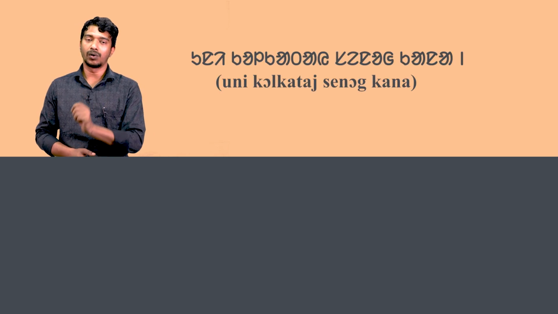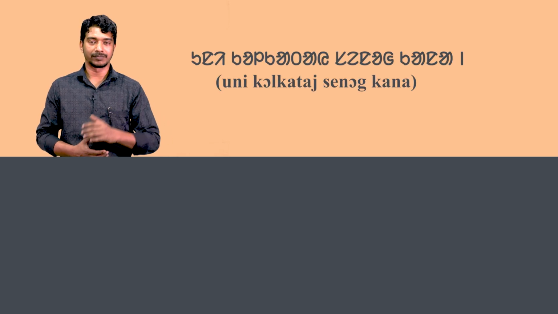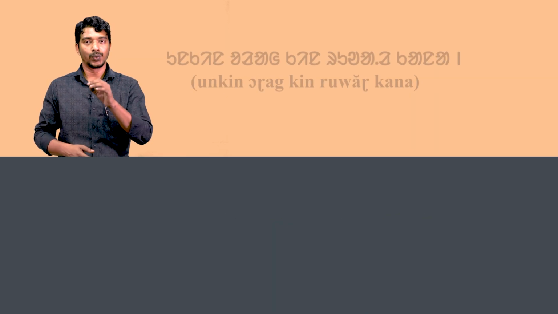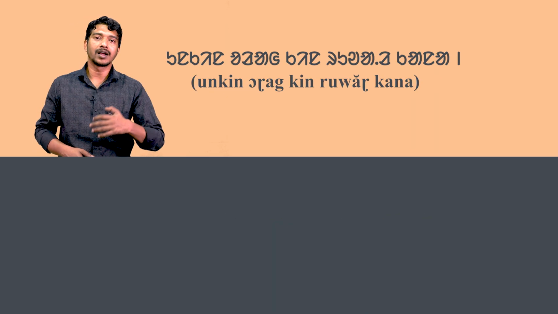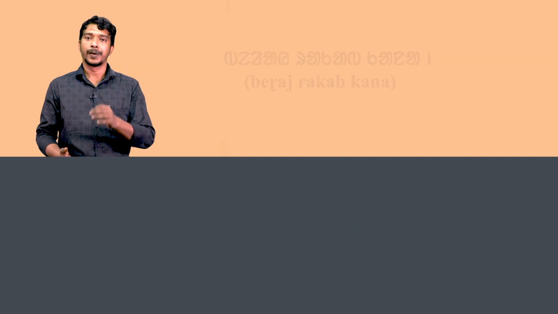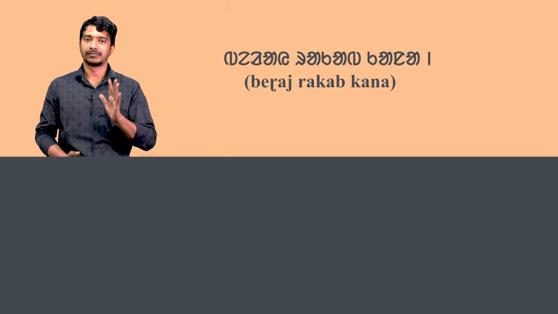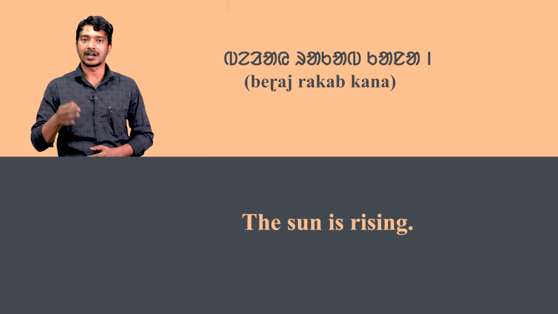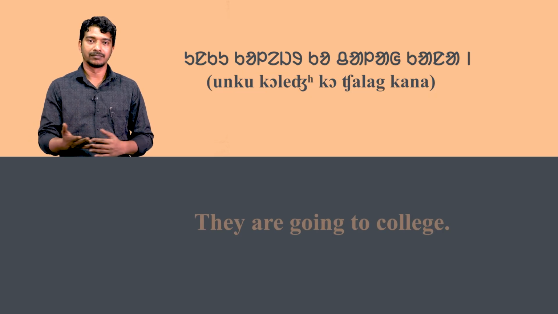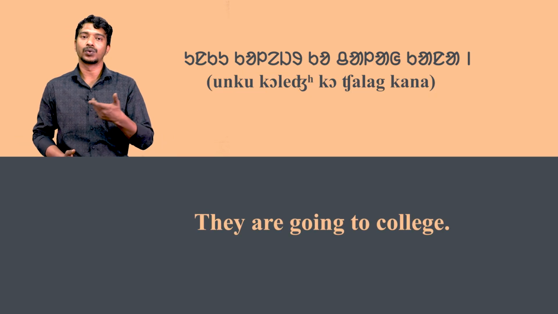Look at the following sentences. Uni Kolkataয় seno kana means she is going to Kolkata. Unkin orakin ruar kana means they are returning home. Benai raka kana means the sun is rising. Unku college ko chala kana means they are going to college. Now look at these sentences and we discuss them in detail.